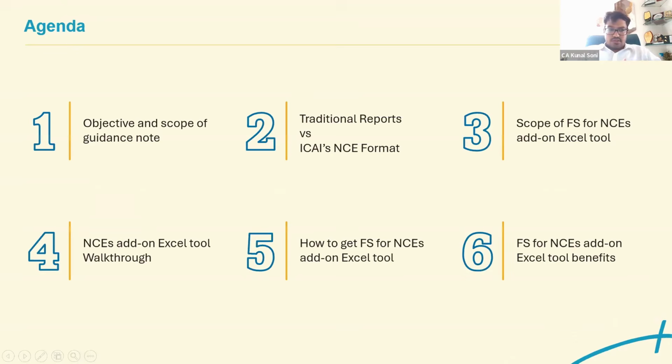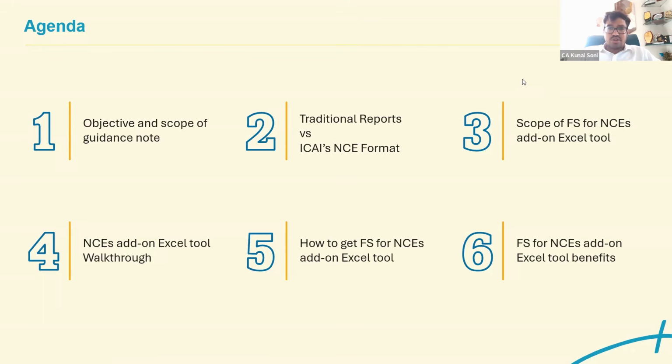Now, coming to what we are going to discuss: the objective and the scope of the guidance note, traditional reports versus ICAI non-corporate entities formats, then the scope of financial statements for non-corporate entities, and the Excel tool that Tally has already provided. It is one of the really good tools, because most SMEs or MSMEs generally have all their accounting data in Tally itself.